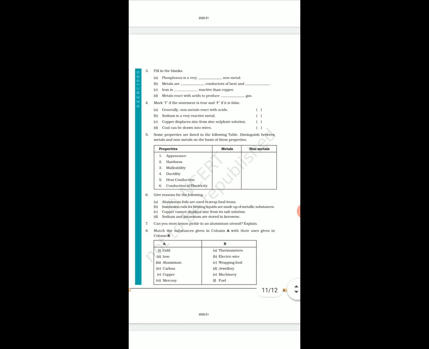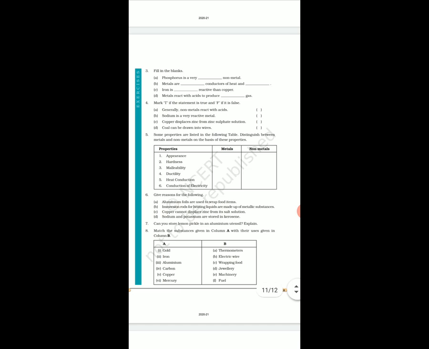Fifth is the table, that is some properties are listed in the following table. Distinguish between metals and non-metals on the basis of these properties. You have to write the difference between metals and non-metals based on the given properties. That is appearance. So in metals you can write they are lustrous, right? In non-metals they are non-lustrous. Exceptions are always there. Hardness, metals are hard.